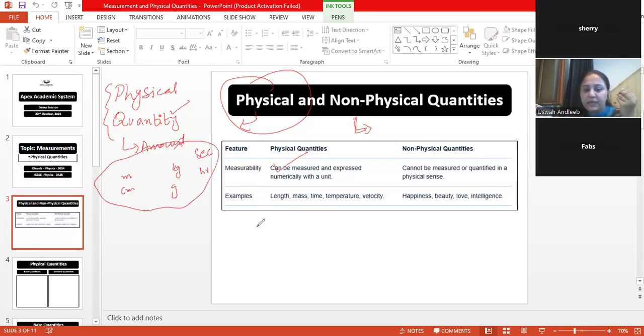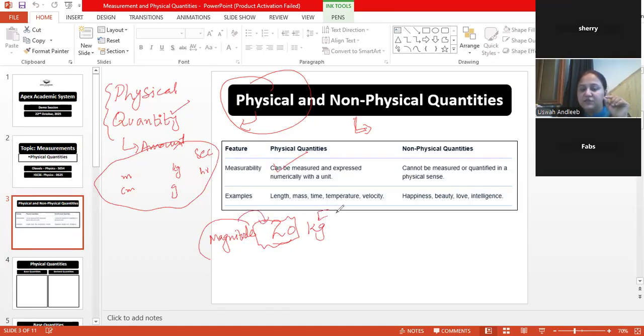A physical quantity will always have a numerical value like 20 kg. For the numerical value, there is another word that he will be using in the course, that is magnitude. Whenever he says magnitude, it means he is talking about the numerical value.